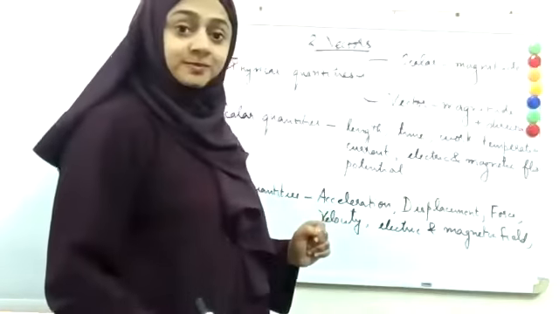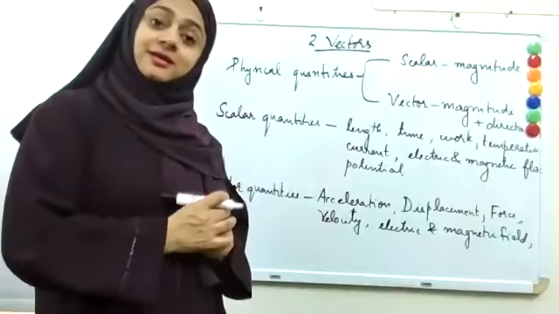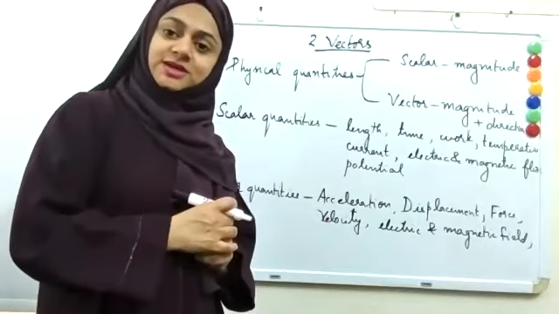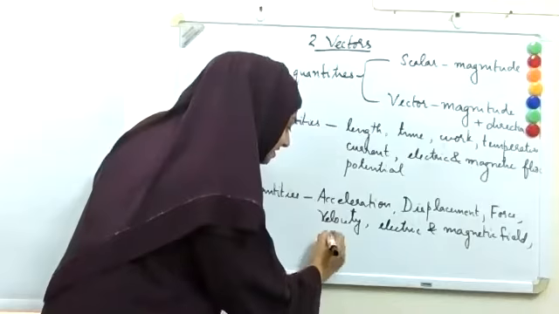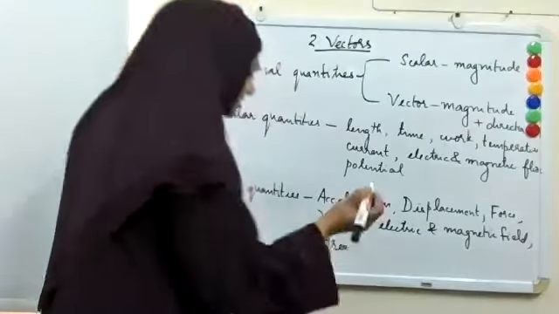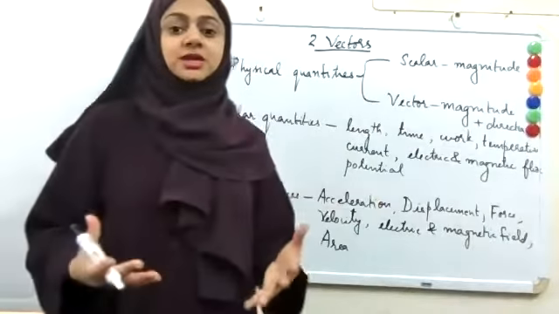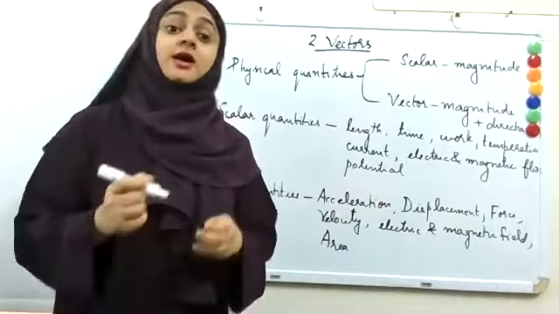Then what about area? Is it a vector or a scalar quantity? Area is a special kind of quantity. In physics, in many cases we take area as a vector quantity. We have a tendency to consider area always as a scalar quantity, but in physics, we consider area as a vector quantity. Now, what is the magnitude?